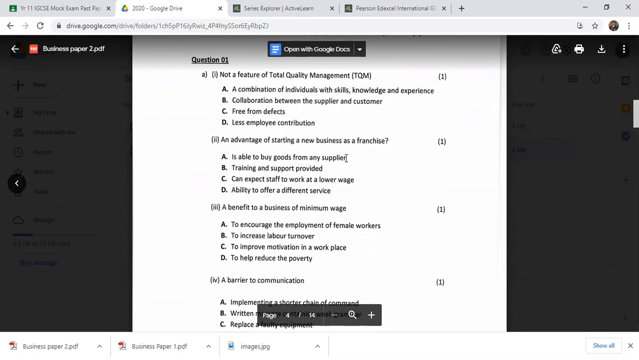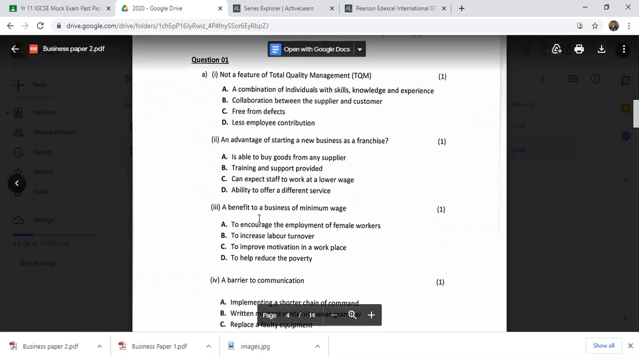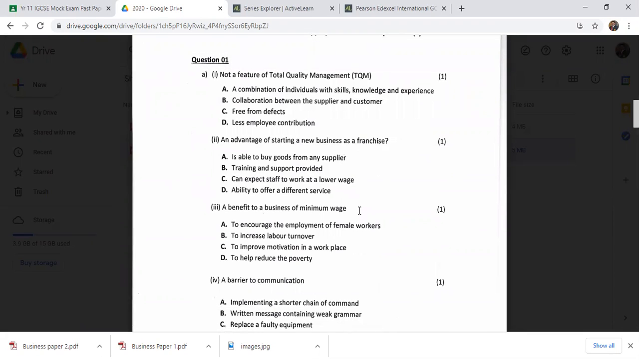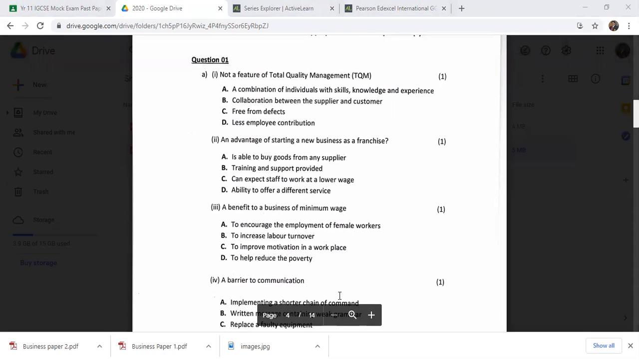An advantage of starting a new business as a franchise: training and support provided. A benefit to a business of a minimum wage: what's that? The options are increase labor turnover, improve motivation in the workplace, or help to reduce poverty. The business benefit is to improve motivation in the workplace. Very good. If you know the answer, always underline it. Even if you don't know the answer, make an attempt, take a chance, don't leave it blank. That's the first piece of advice I can give you.